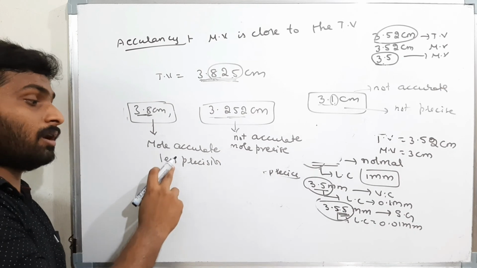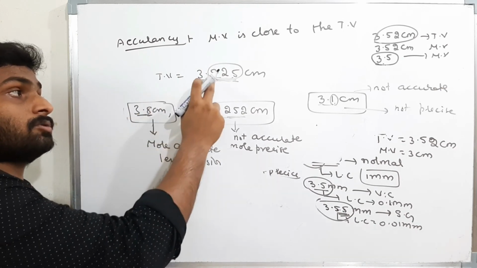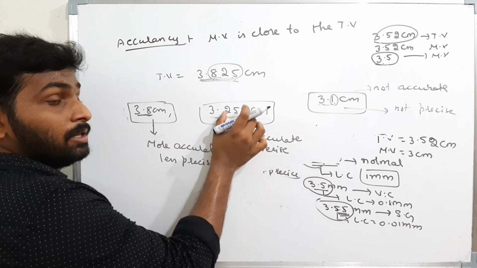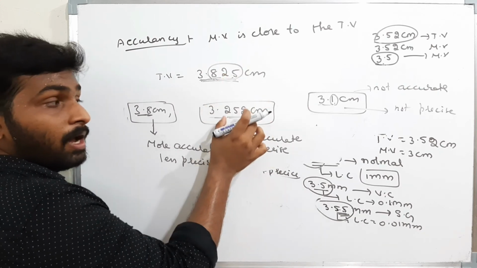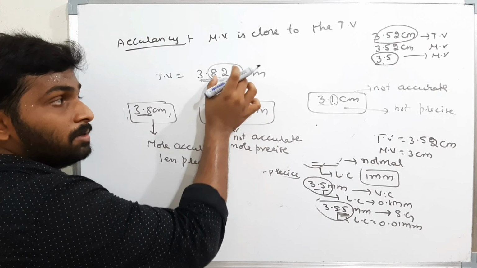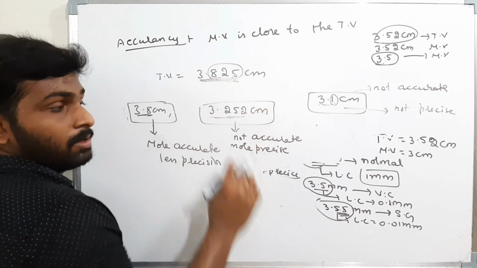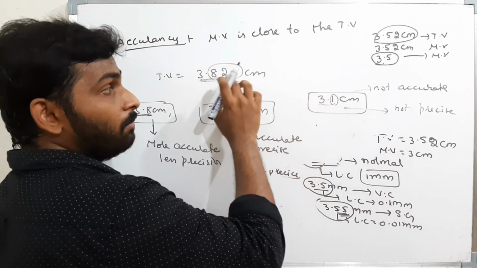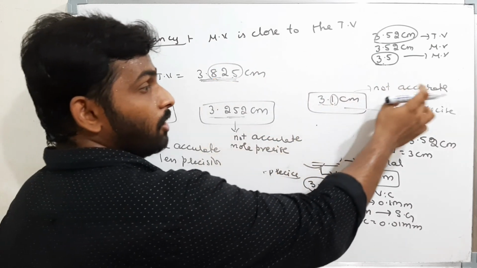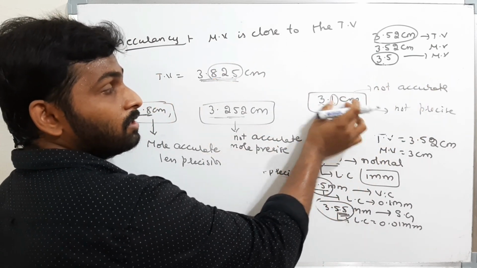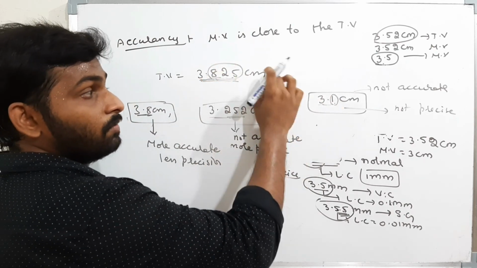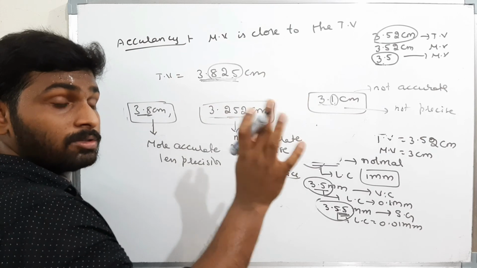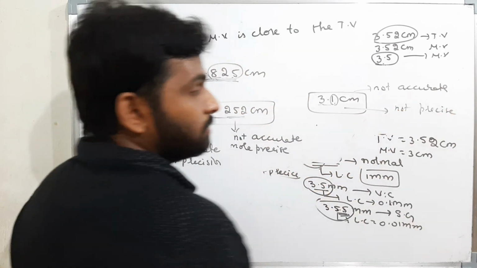This is more accurate and less precise because the measured value is very close to the true value. This is not accurate but more precise because the instrument I am using is the same, and the digits after the decimal are the same. The least counts of the instruments are the same. But here the measured value is very far when compared to the true value. Therefore it is not accurate, and even after the decimal the number of digits is not the same. That means the least counts of the instruments are not the same, so the instruments are not the same. Therefore I will say it is not precise.